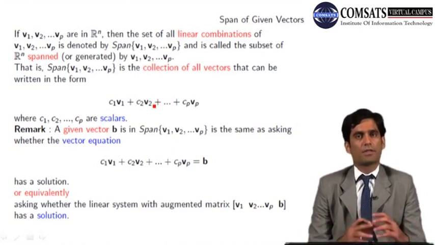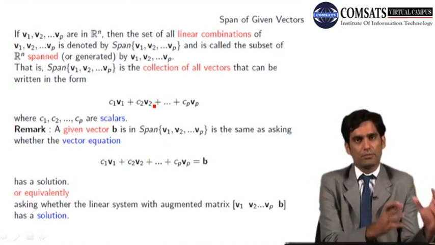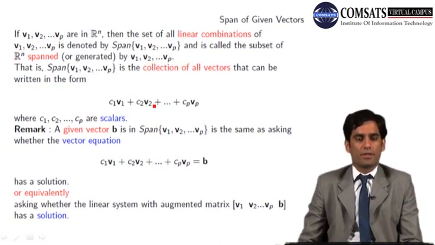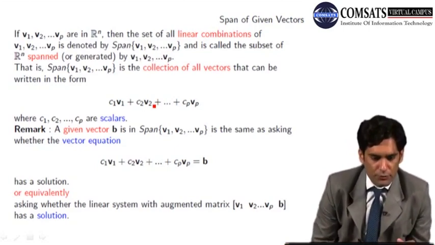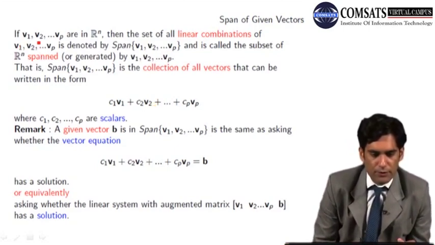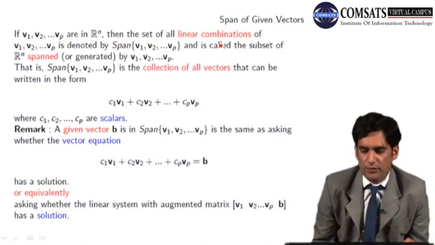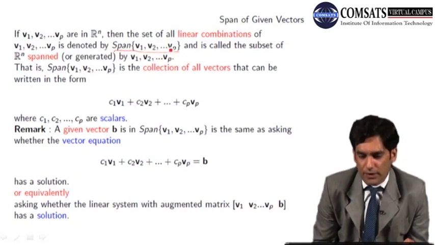जो भी given vectors हैं उनका all linear combinations उनको एक set में डाल दूँ, that set is known as the span of the given vectors. Now let's see the definition on the slide. If v1, v2, vp are in Rn, that is these v1, v2 up to so on vp have n components, then the set of all linear combinations of v1, v2, vp is denoted by this one, span of the given vectors.